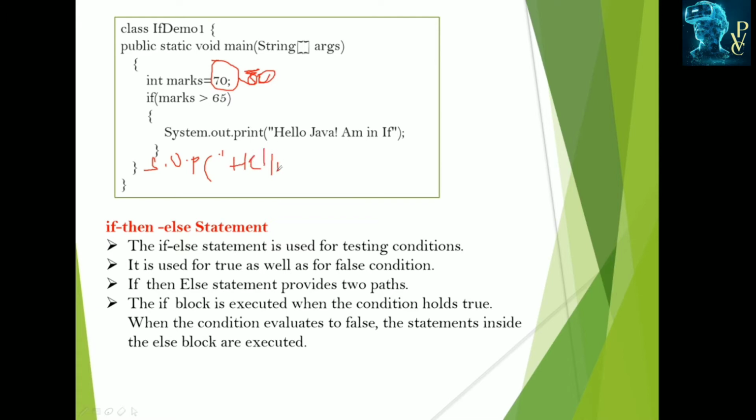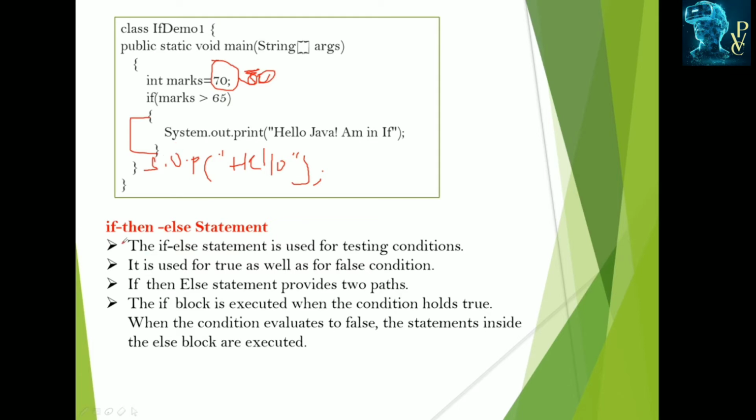This statement gets executed. System SOP means System.out.println. Okay, like this. If the condition specified with the if is true, then only the body of the if can be executed. This is the body of the if. It executes when this condition is true. Otherwise it cannot enter into the if.